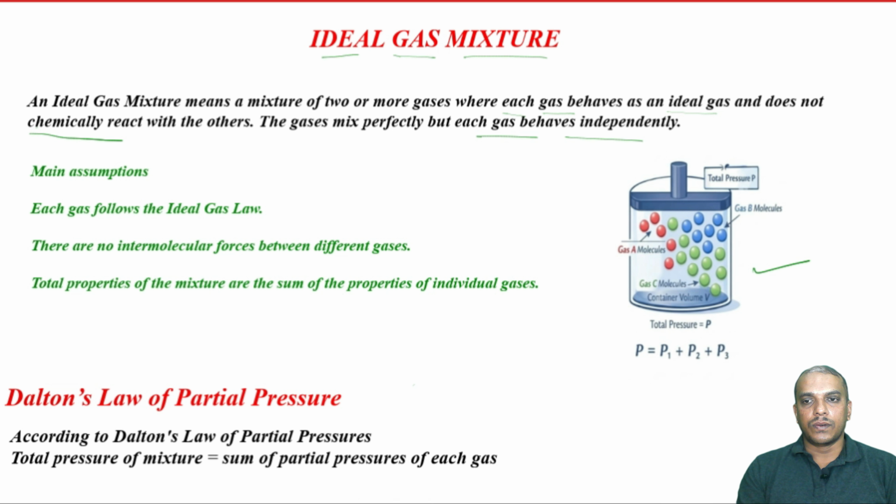The assumptions we make are: each gas in the mixture should follow the ideal gas law, there are no intermolecular forces between different gases, and total properties of the mixture are the sum of properties of individual gases. In that case, we can call that mixture an ideal gas mixture.